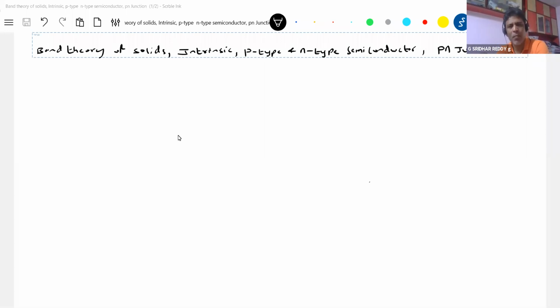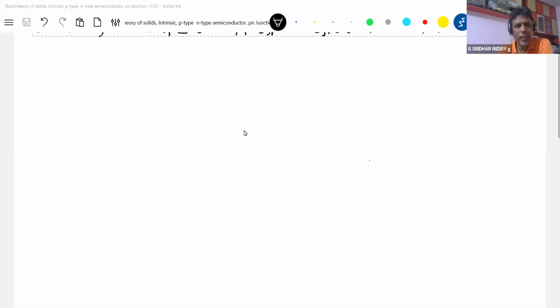So don't pick up any textbook on semiconductor physics. So many books are there, and they will drag you directly into quantum mechanics because of all the equations we have. Definitely you can see I don't write any equation, because every equation is derived from quantum mechanics. So we'll begin like this.